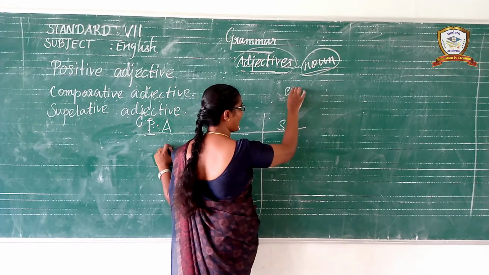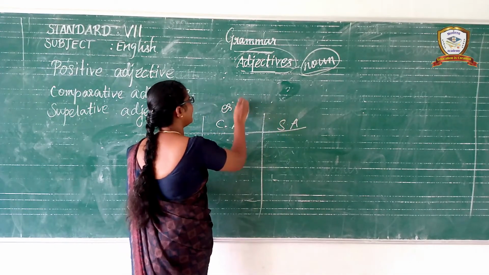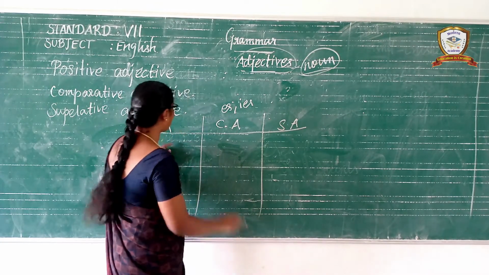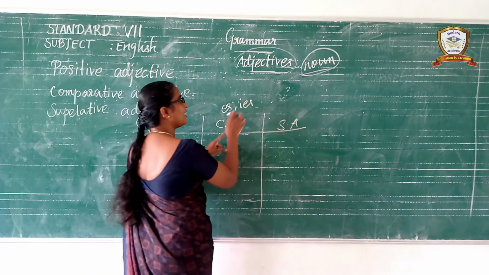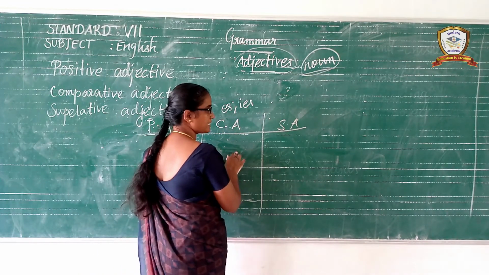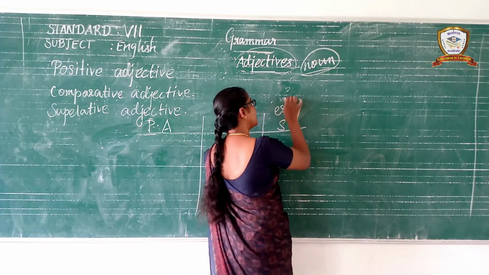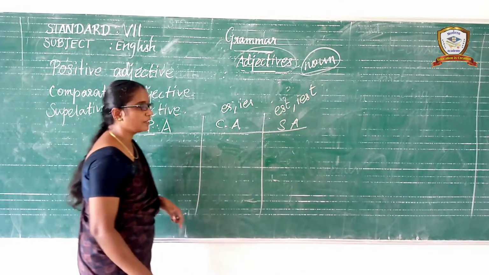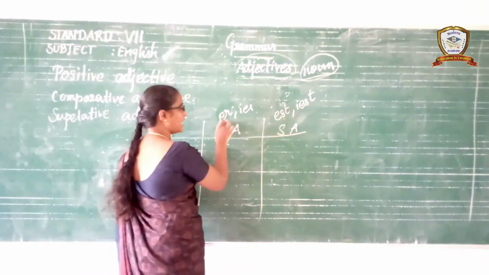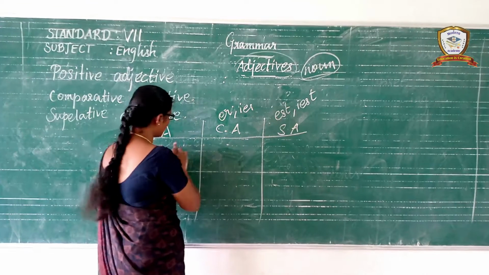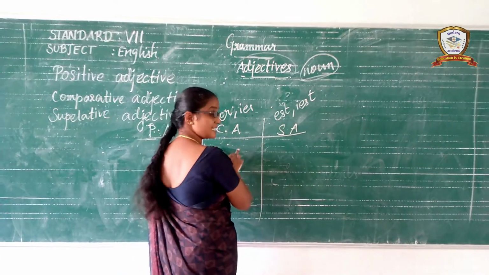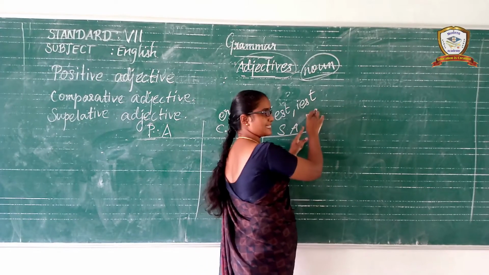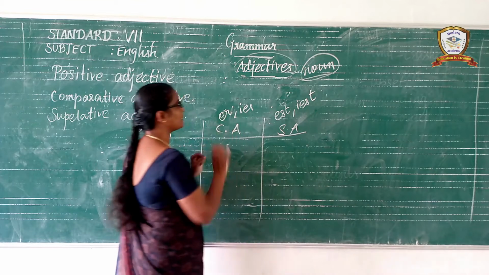To a positive adjective's end we add ER or IER; it is called a comparative adjective. To a positive adjective's end we add EST or IEST; it is called a superlative adjective.